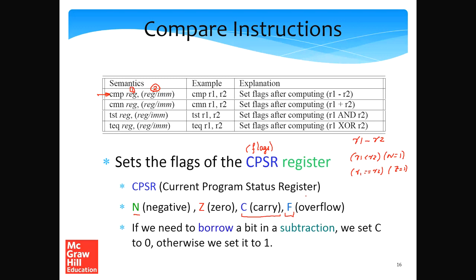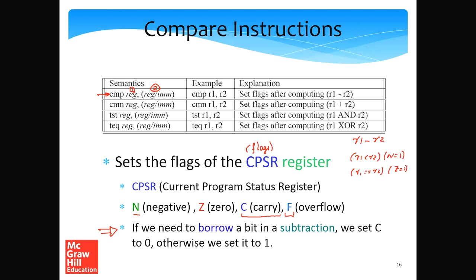Here is an important point that we need to note. It is slightly non-intuitive, so that's the reason I'm putting a big arrow to its left. Carry is mainly used in the context of addition, but if we need to borrow a bit, as in the case of subtraction, then we set the carry flag to 0.